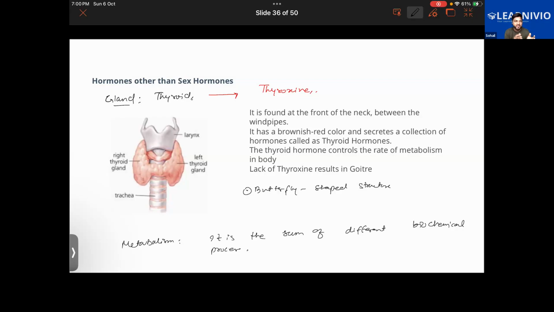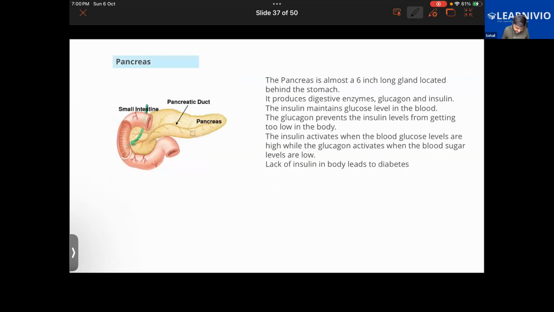You might have learned in class 7 about the deficiency disease where the throat swells up, and people are said to be suffering from goiter. In this, the thyroid gland expands in order to absorb the maximum amount of iodine. Getting what I'm trying to say? Yes, sir. It expands so that it can increase the absorption of iodine. But the iodine is not available to the body, and still it expands. That is an important thing we have learned here.